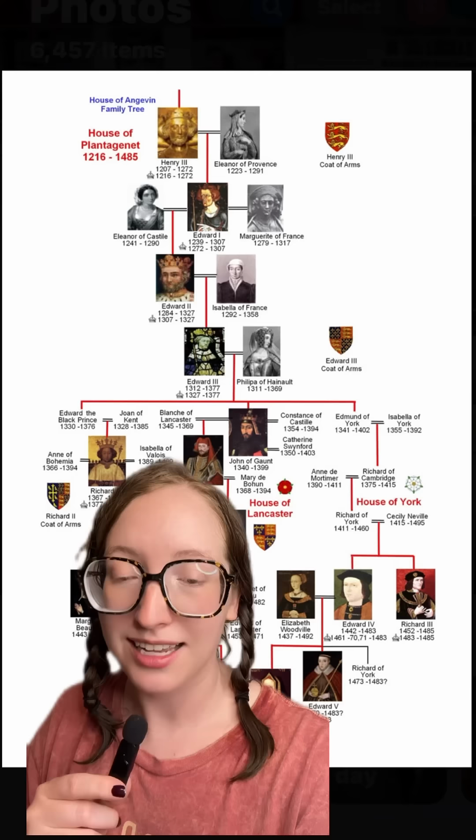Let's do English royalty speedrun. And this time we're going to start with the Wars of the Roses, the inspiration for Game of Thrones. This war had two families, the Lancasters and the Yorks. And we'll start with Henry VI, who got to the throne as a little baby.